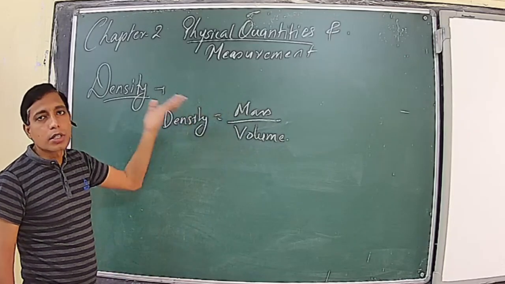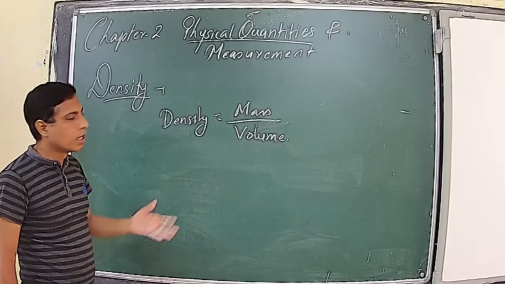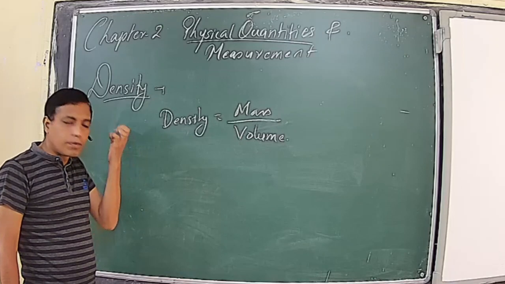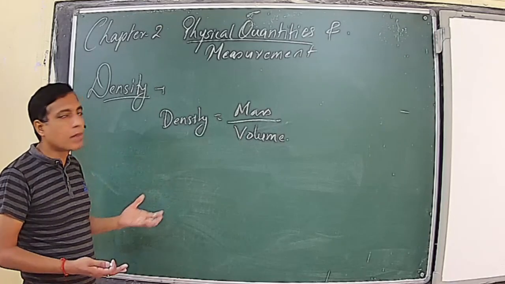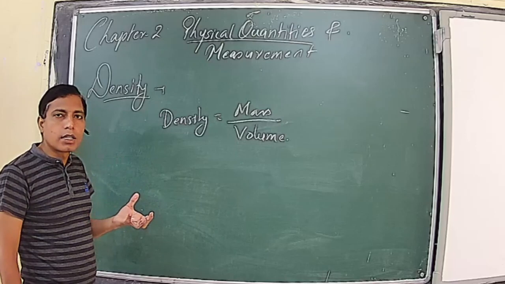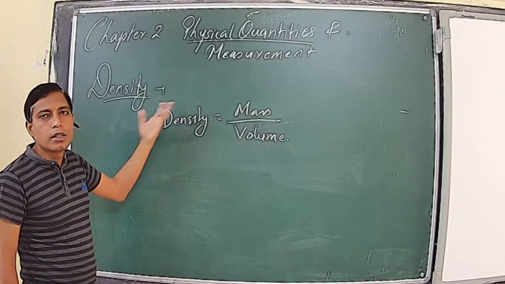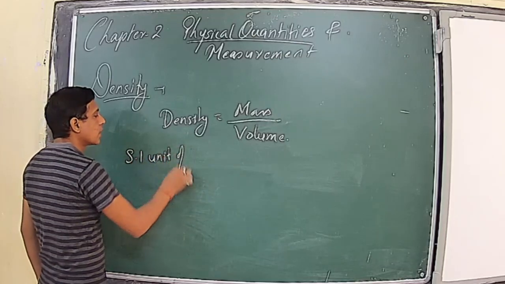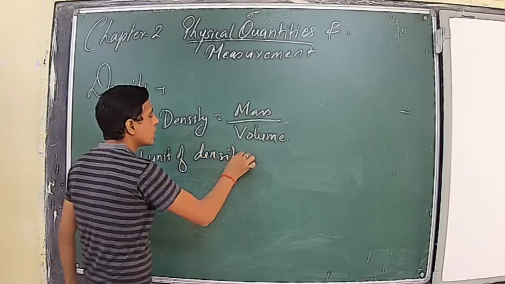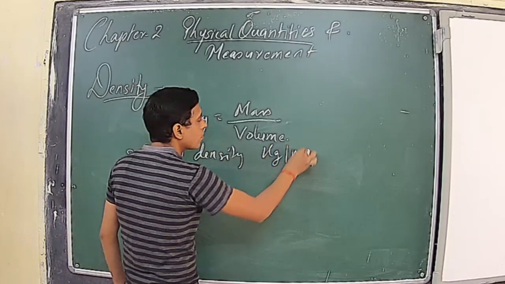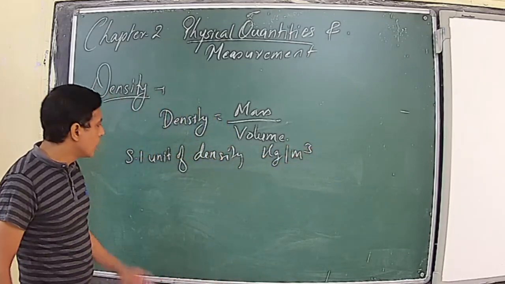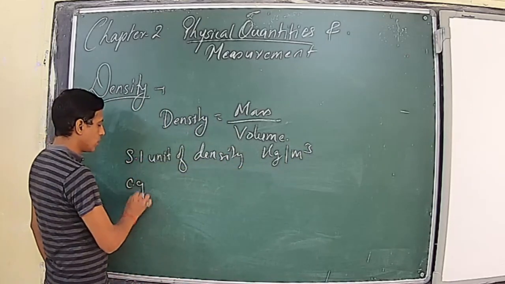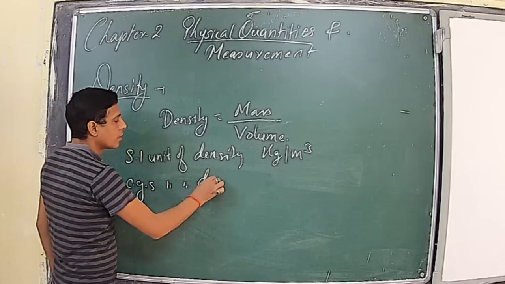Mass is the quantity of matter contained in a body, and volume is the space occupied by a body. So if an object has a lot of mass in a very compact structure, occupying very little space, it should have very high density. The SI unit of density is kilogram per cubic meter, and the CGS unit of density is